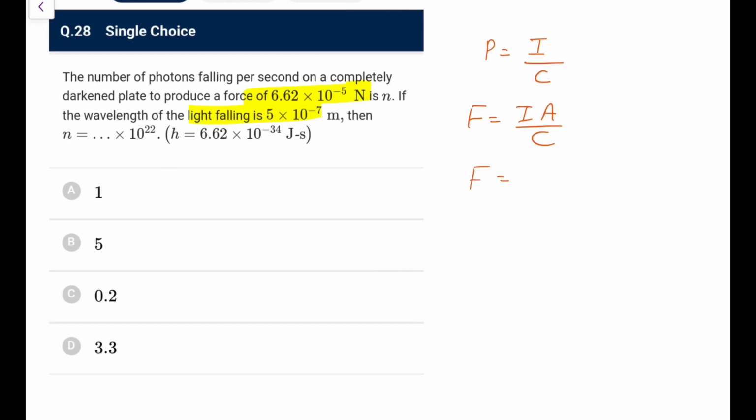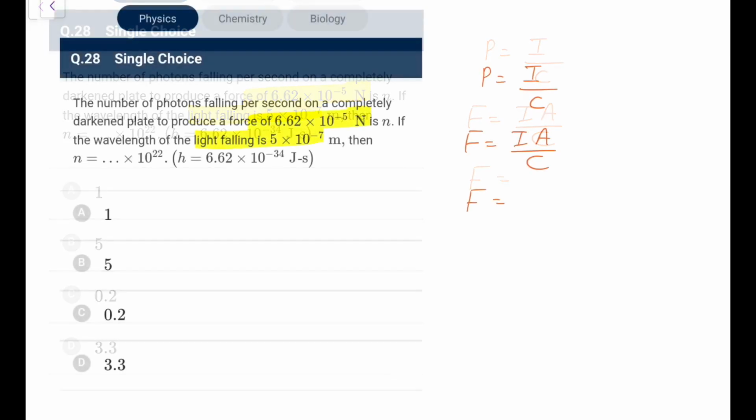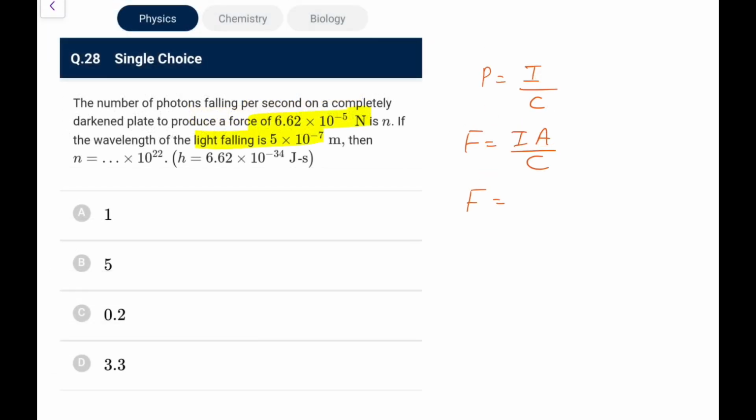So, the number of photons falling per second on a completely dark plate. No issue, because what we have is the pressure I talked about. Intensity is energy falling per unit area per unit time, so I can directly go for the area part.